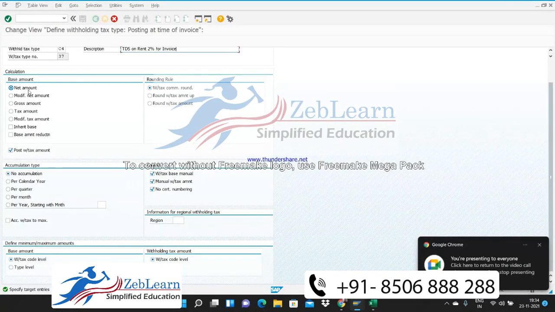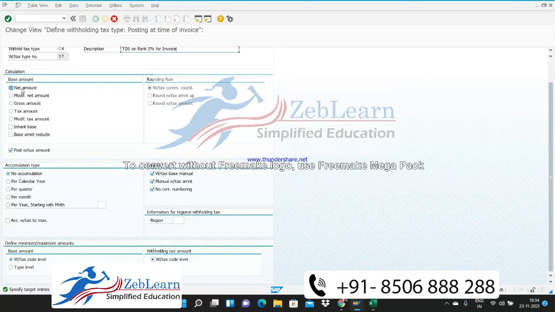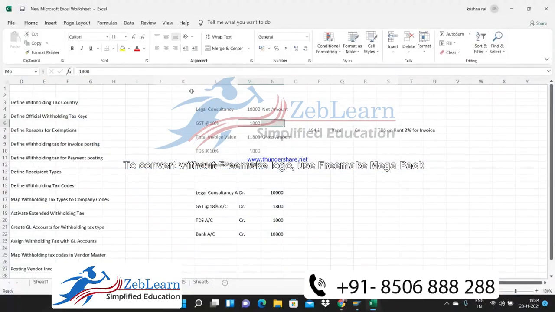Okay, that's why we have selected this net amount. So based on the net amount, the condition available in the system will calculate the TDS. Now this is the rounding off rule. The first rule is Withholding Tax Commercial Roundup. This will round up the amount in commercial terms. And what is the commercial term?